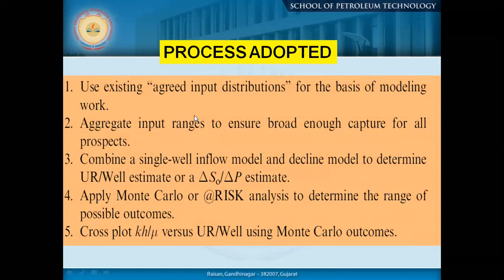So now you can go for the modeling part, putting all the information, aggregate inputs range to ensure broad enough capture for all prospects, combine a single inflow model and decline model to determine ultimate recovery. Okay, apply Monte Carlo. So you can take certain risk. There is the computer simulation analysis also to understand the whole business activity or whatever you are doing.